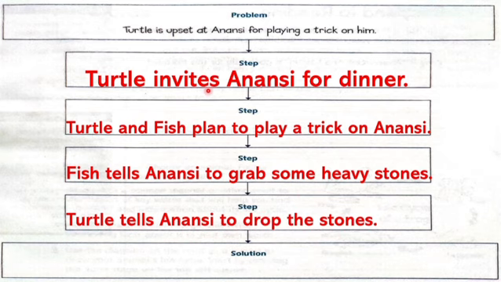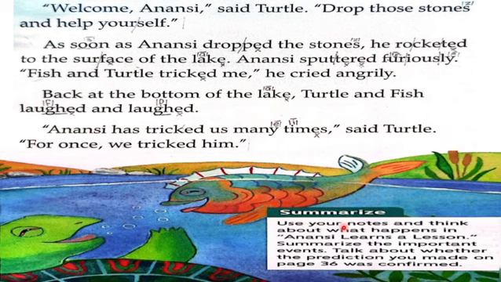So first, Turtle invites Anansi for dinner. Then Turtle and Fish plan to play a trick on Anansi. Then Fish tells Anansi to grab some heavy stones. And the last step, Turtle tells Anansi to drop the stones. Now for the solution. When Anansi dropped the stones, as a result, he floated to the top of the lake, right?